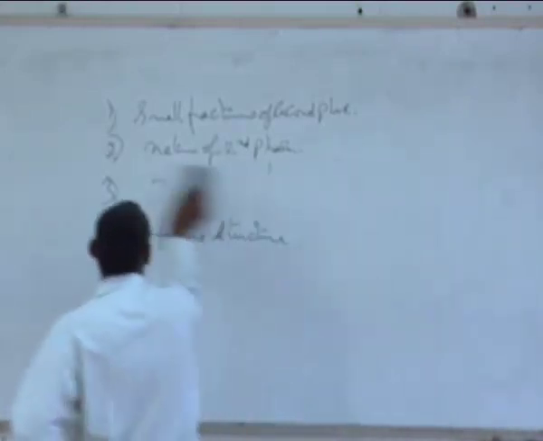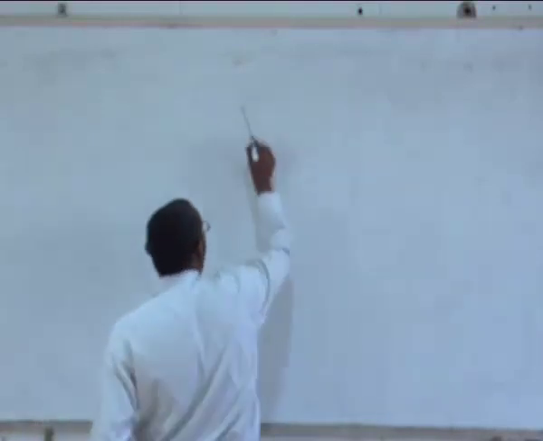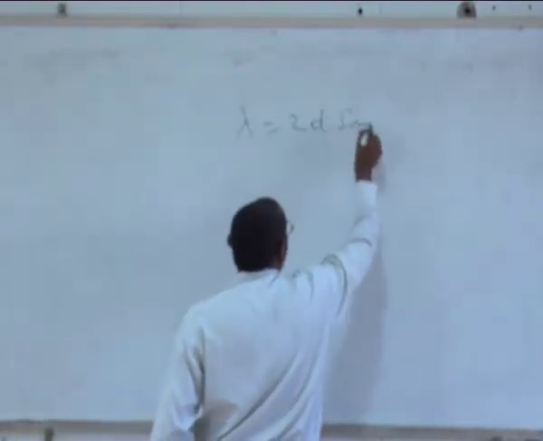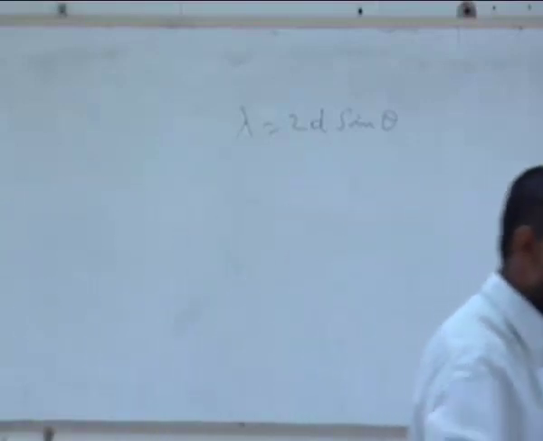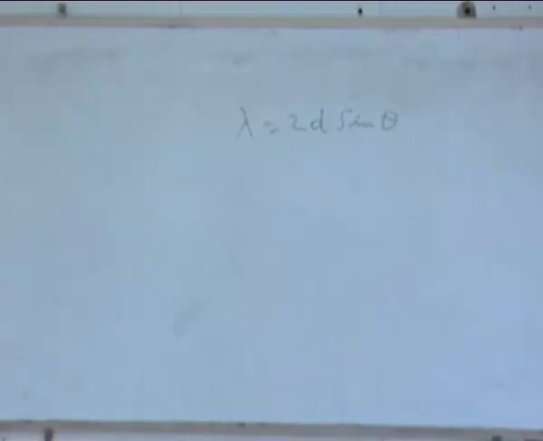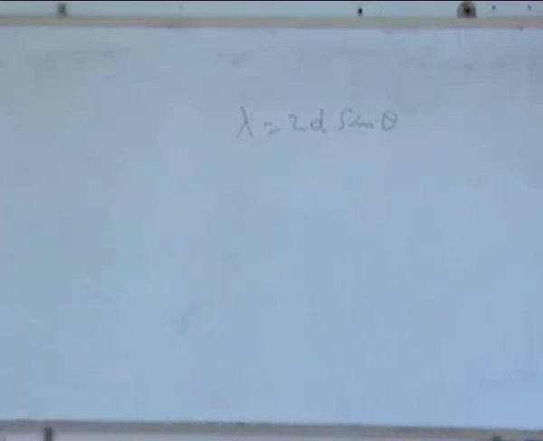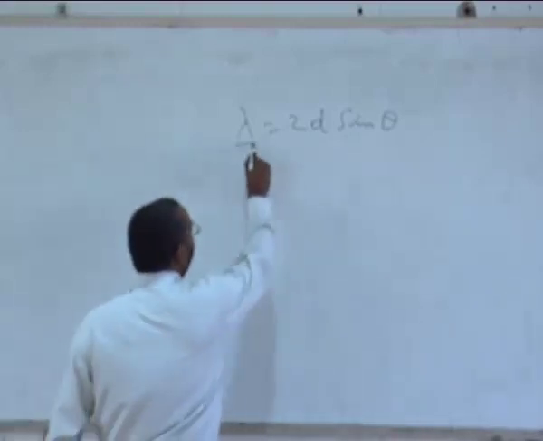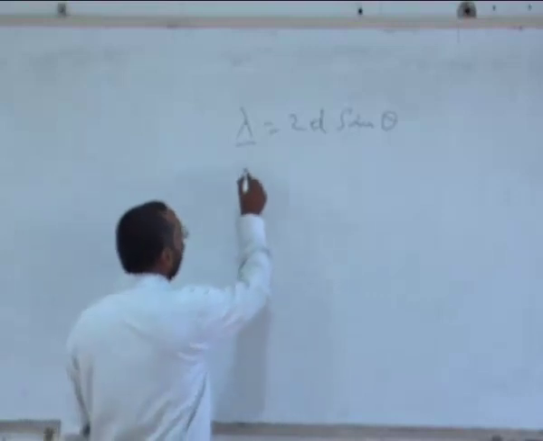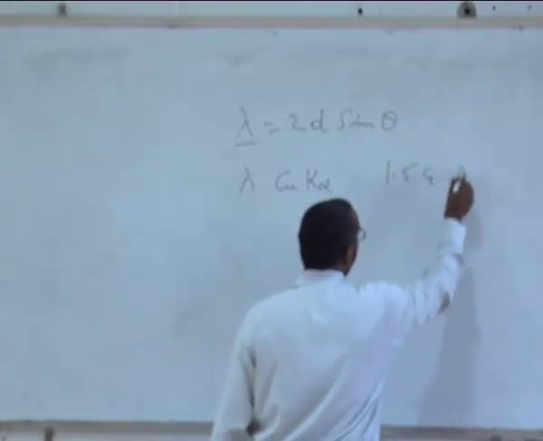In that connection, we have already talked about how to use this as a microscope, but we will now see more about the diffraction. We all know that lambda equals 2d sin theta. This is the standard equation, right? Because this equation talks about diffraction, the same principle holds good even when we are talking about electron diffraction. The only difference between electron diffraction and X-ray diffraction is that the lambda that I use is different. For example, in X-ray diffraction, lambda of copper K alpha is approximately 1.54 angstroms.